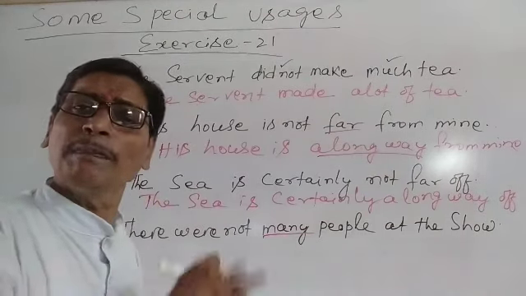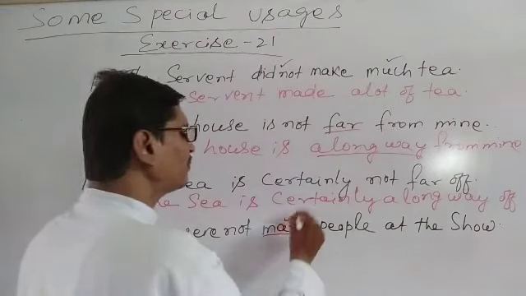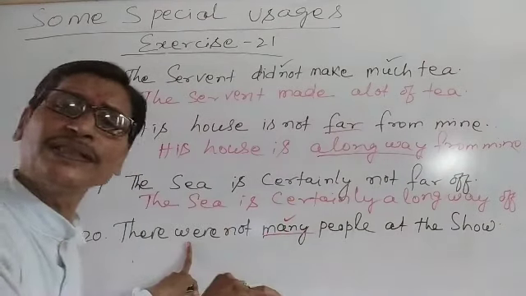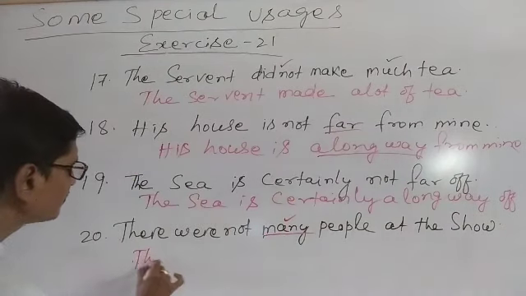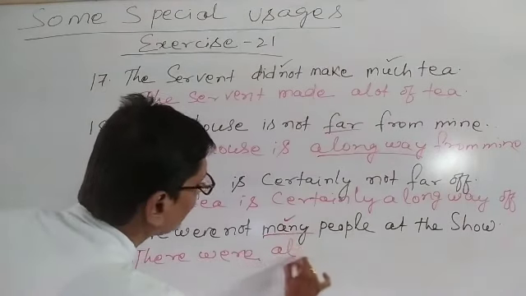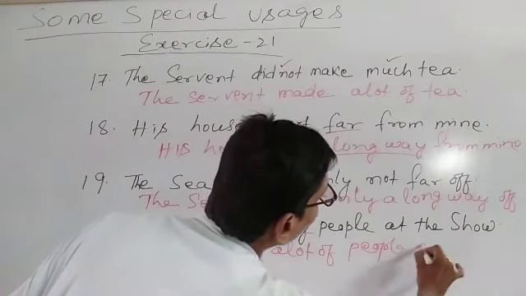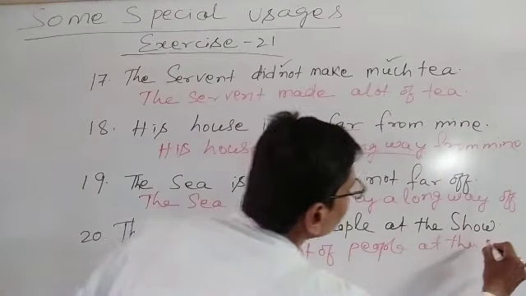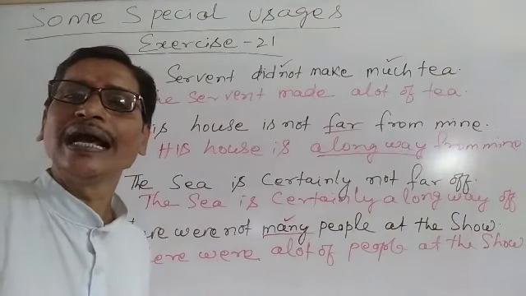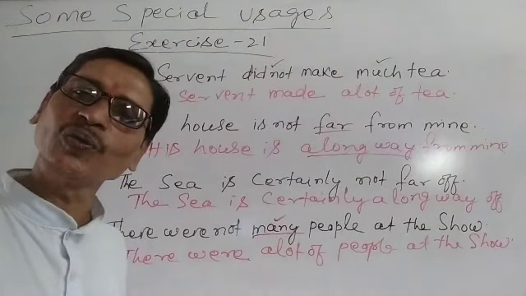There were not many people at the show. We have used negative, therefore we have used many. We have to convert this into positive. So there were a lot of people at the show.